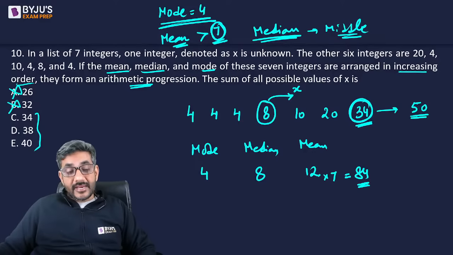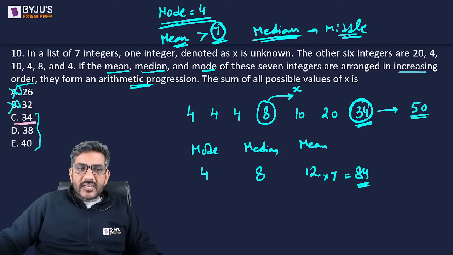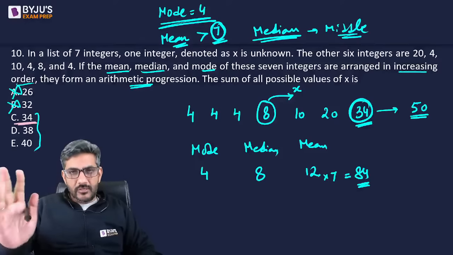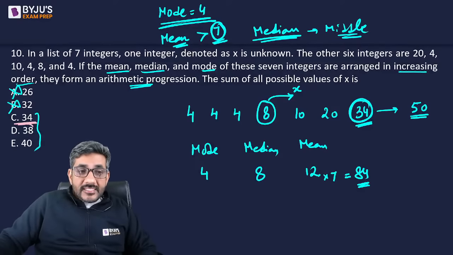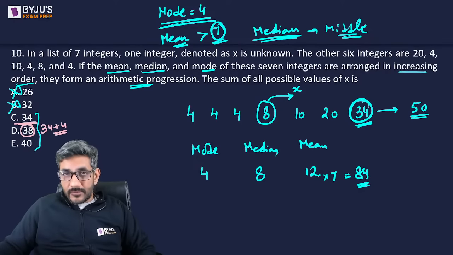How to find the second value? To find the second value, I will do one thing. This option says there cannot be any other value. If option C is correct, there is no other possible value. Let's check that. Option D says the other value is 4. 38 means there is one more value, that is 4.